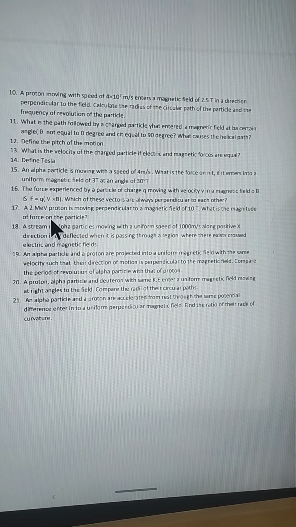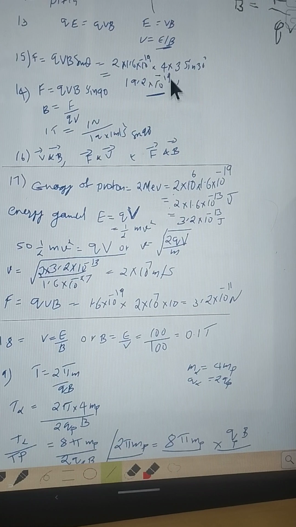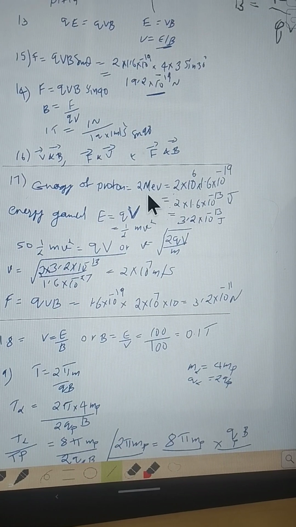Next question. A 2 mega electron volt proton is moving perpendicular to the magnetic field of 10 Tesla. What is the magnitude of force on the particle? So here energy of proton is given as 2 MeV. So mega electron volt, let us convert into electron volt and then into joules.